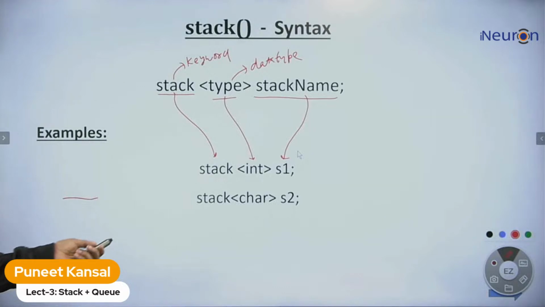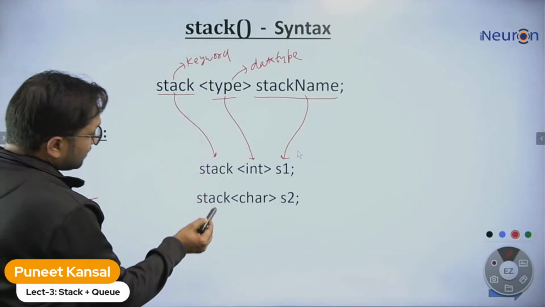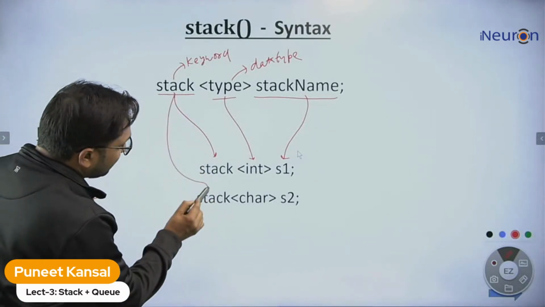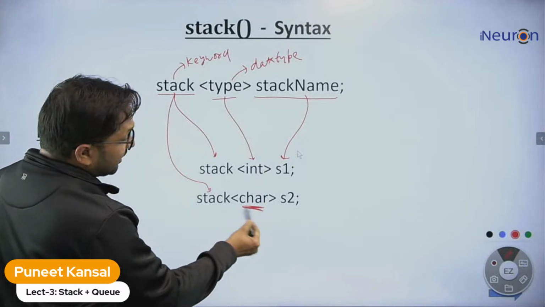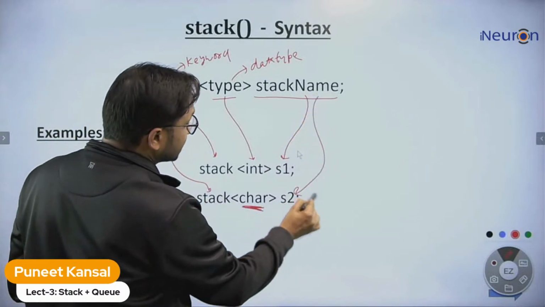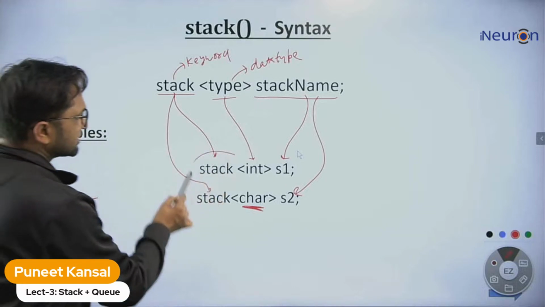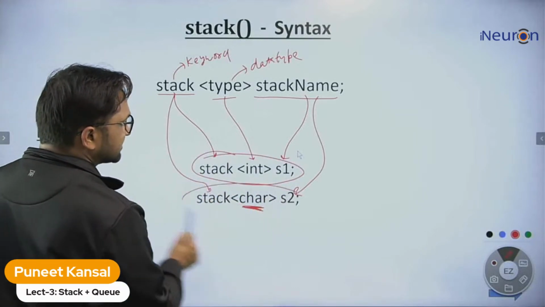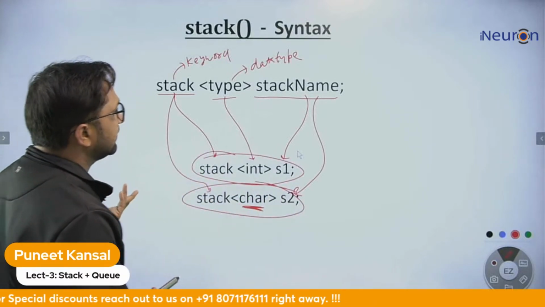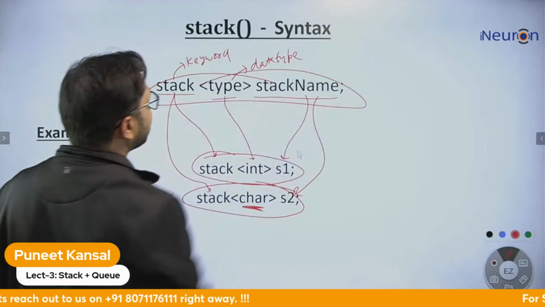There can be another example: again, this is a keyword, the data type is character now, and the name of this stack is S2. So this is how we declare the stack. This is the integer stack, and this is the character stack. That's it. This is the syntax of the stack.